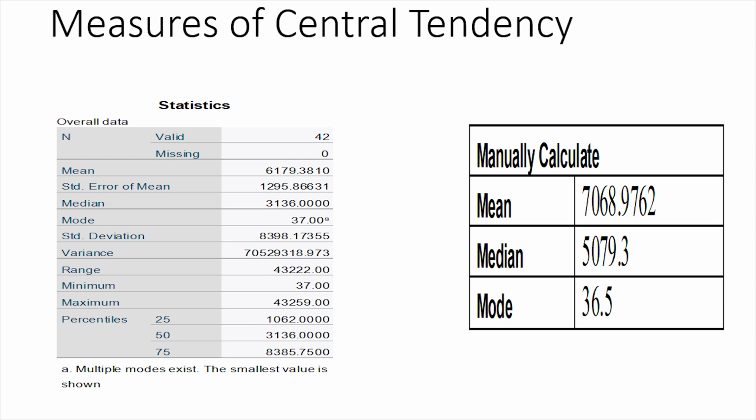And for the median in SPSS table of the number of farmers in different states in 2017 is about 3,136 people, while for the manually calculated is 5,079.3 people. And for the mode in SPSS table is about 37 people, while manually calculated is 36.5 people. And overall, between the calculation of manual and SPSS, the median and mean are quite similar, but except for the mode.